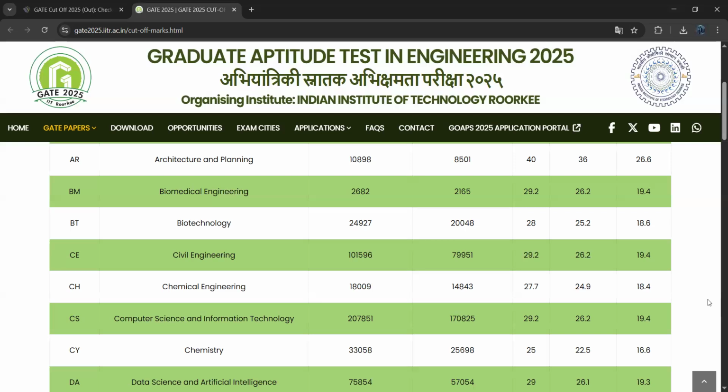Out of them, 1,70,825 people appeared for the exam. Coming to the cutoff, for general category, 29.2 is the cutoff score. Coming to OBC or EWS candidates, 26.2 is the cutoff score. Coming to SC, ST or PWD candidates, 19.4 is the cutoff score.